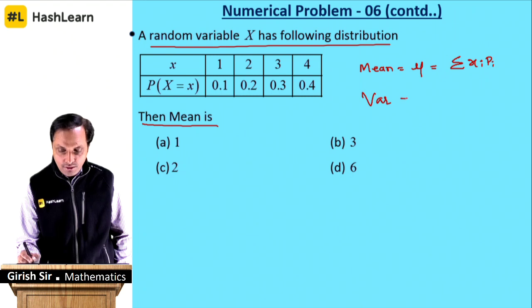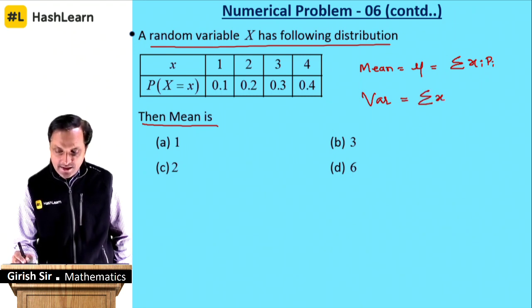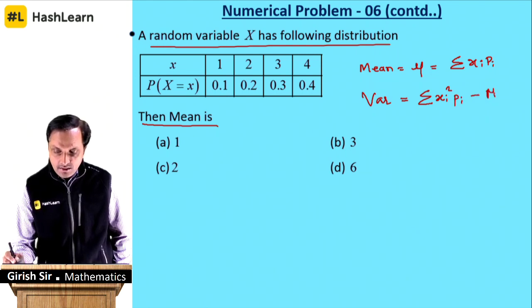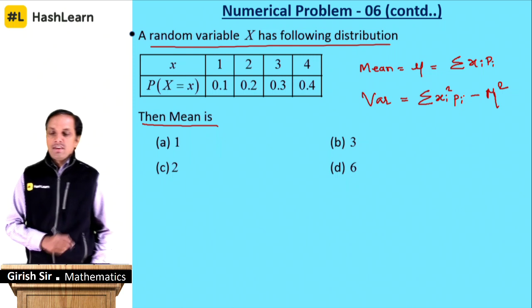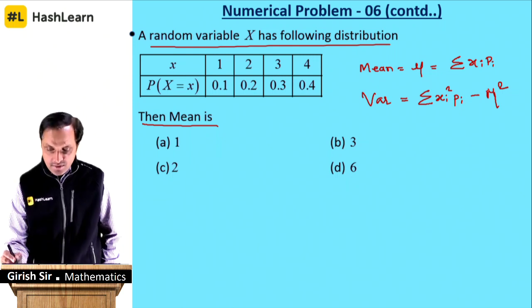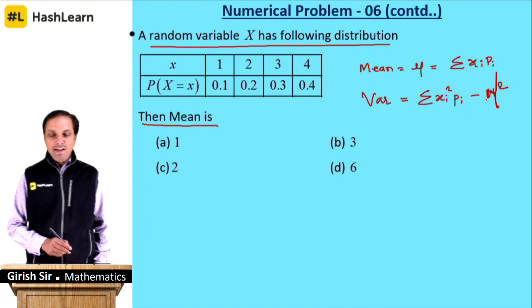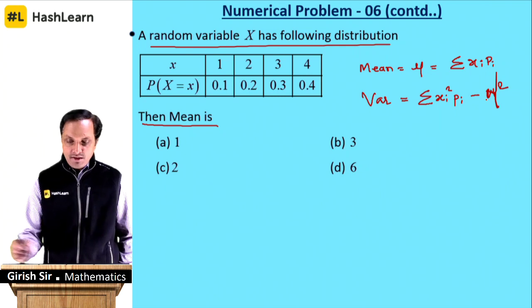And you also note variance. Variance is the summation of xi square into pi minus mu square, where mu is the mean. So make a note of these two formulas.